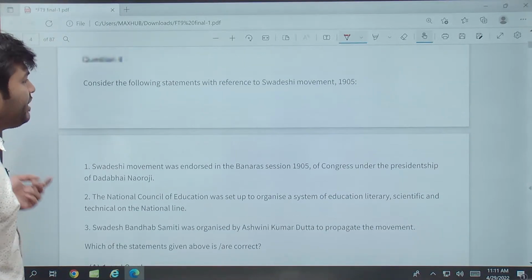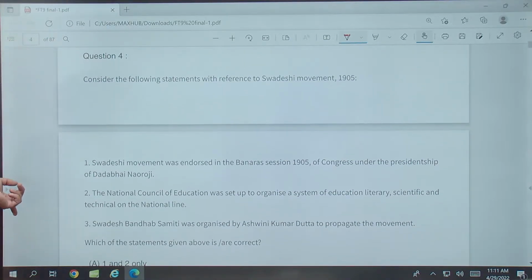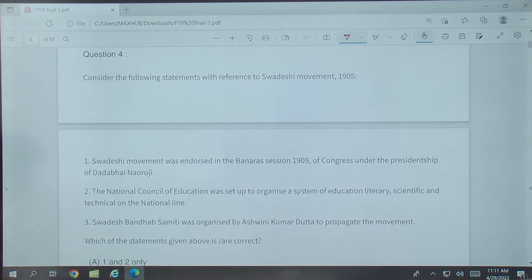Okay, the Swadeshi movement we will be talking about. So what is the answer on the Swadeshi movement? Let us read the statement first. Consider the following statement with reference to the Swadeshi movement, 1905.